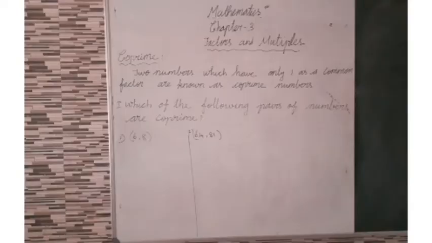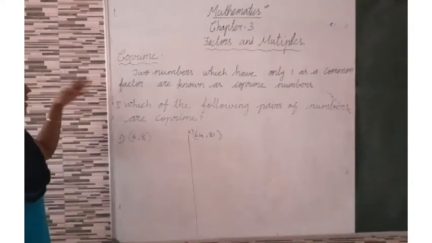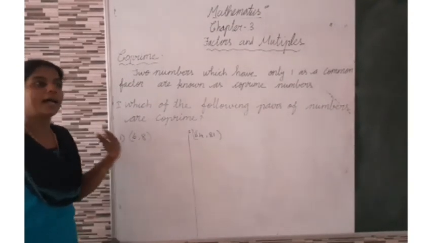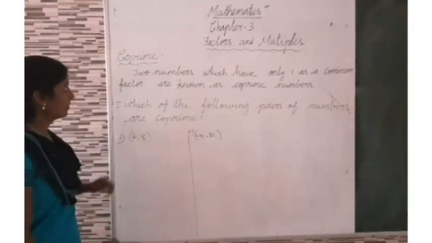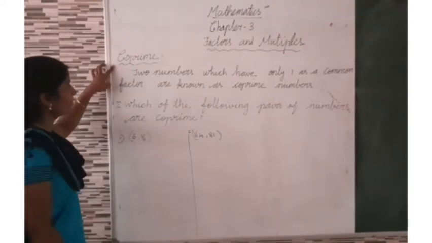Okay? Already we know what is a natural number, what are whole numbers, what are integers, then what is a prime number and composite number also. Okay. Now, this is coprime. What is a coprime number?